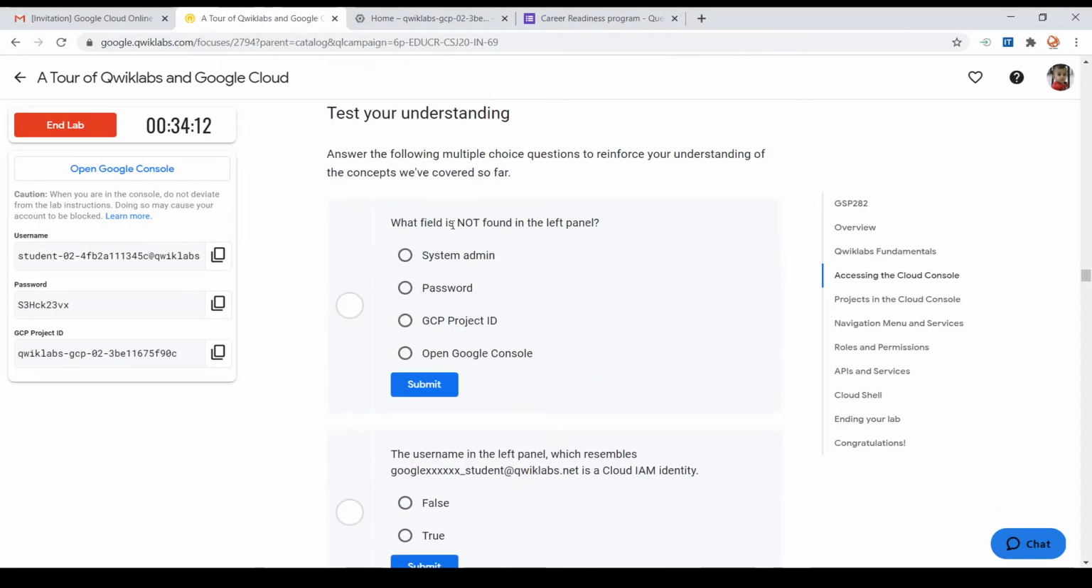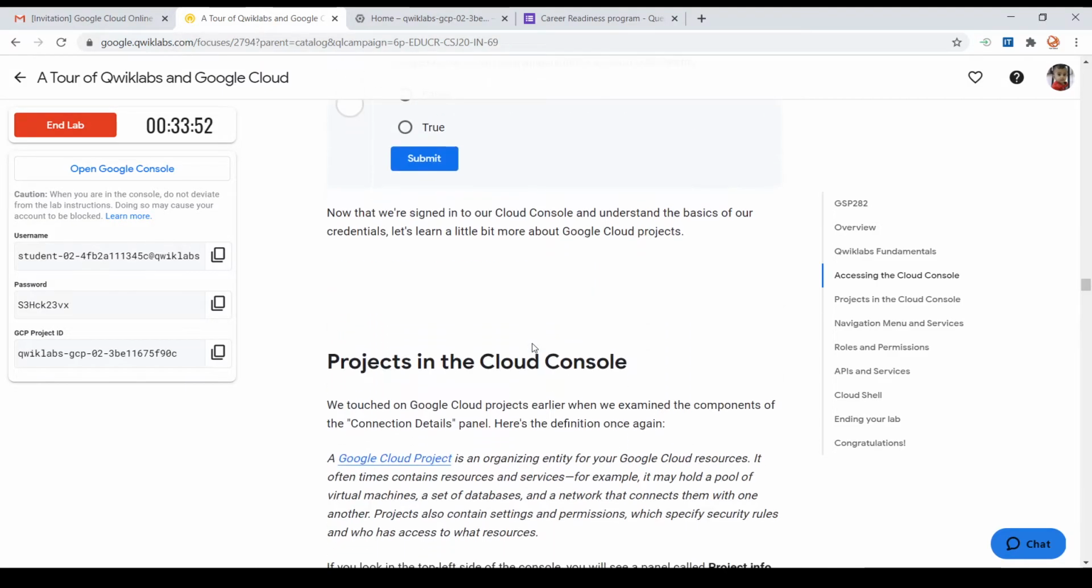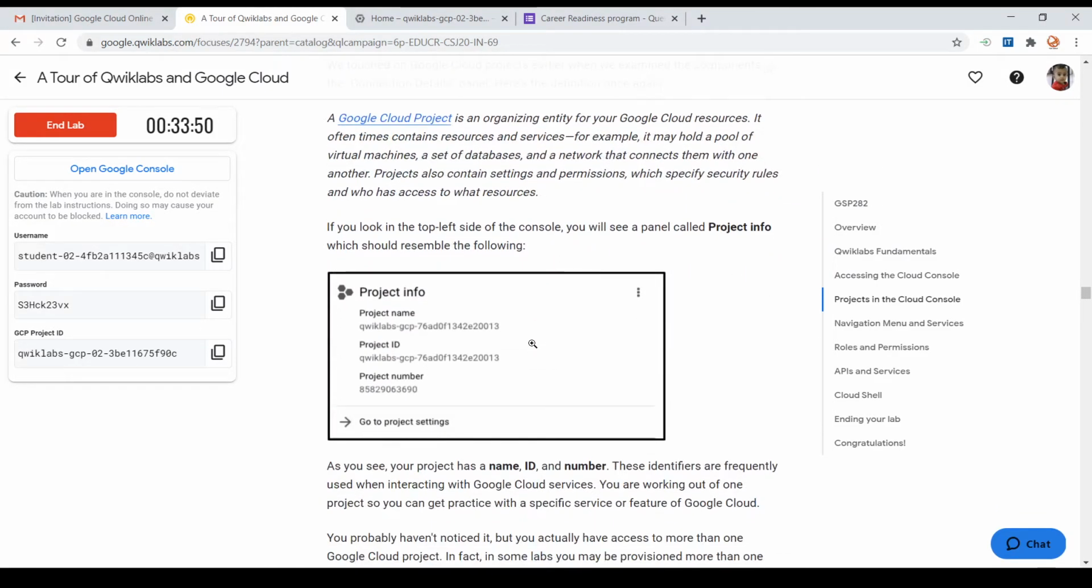So here again you have some understanding questions. So let me answer one. What field is not found in the left panel? You can see on the left panel, there is no system admin. You can see the username, you can see the password, you can see the GCP project ID, you can see the open Google console. So let me check. So it's correct only. So we will proceed with the other details.